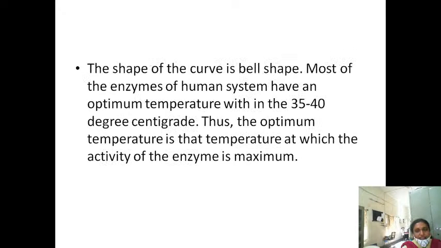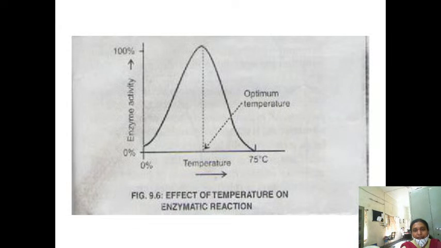So when you plot a graph between temperature and enzyme activity, a bell-shaped curve is obtained. Most of the enzymes of the human system have an optimum temperature between 35 to 40 degrees centigrade. Above or below the optimum temperature, there is a decrease in enzymatic activity.